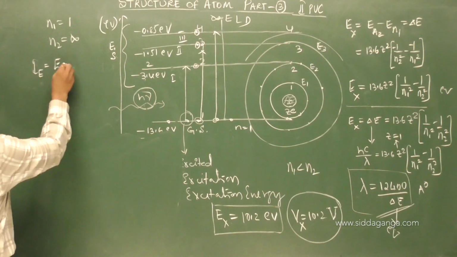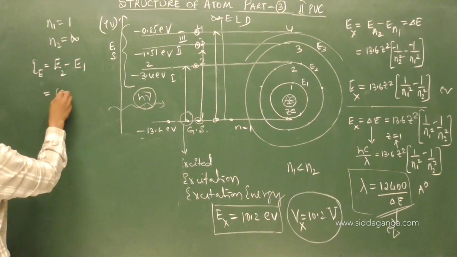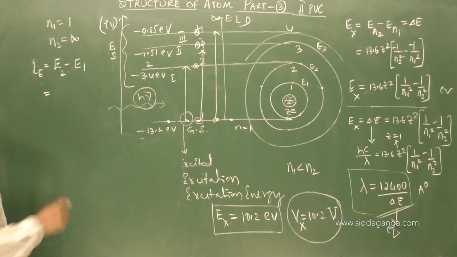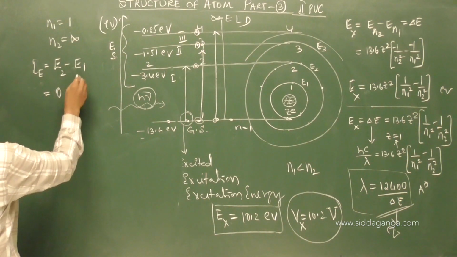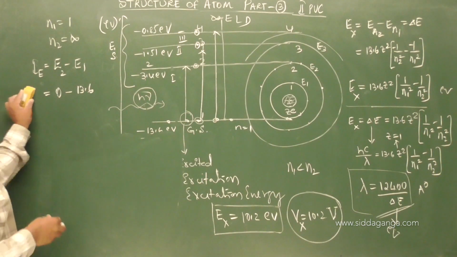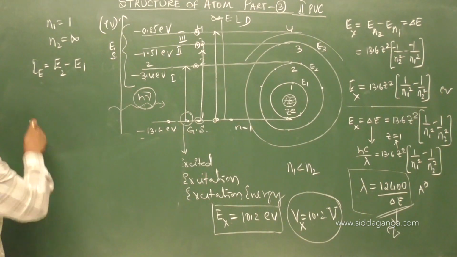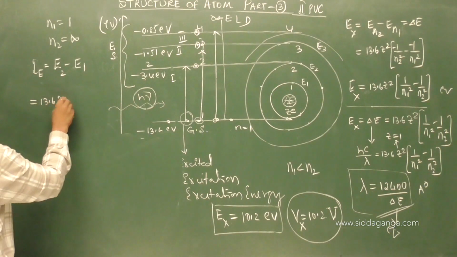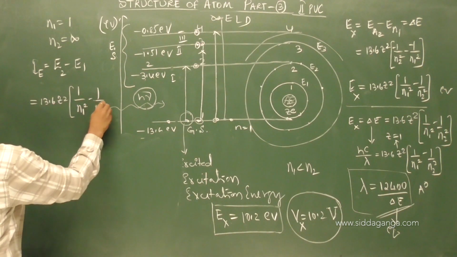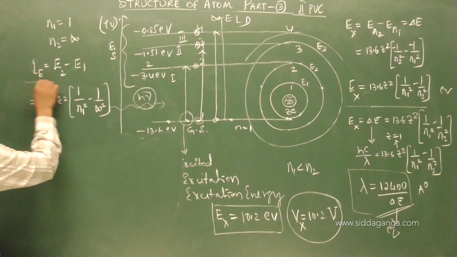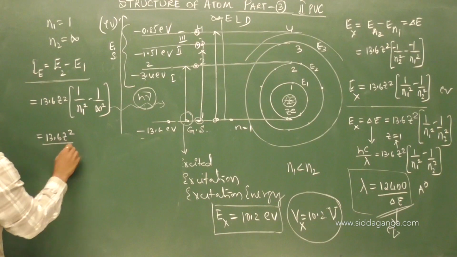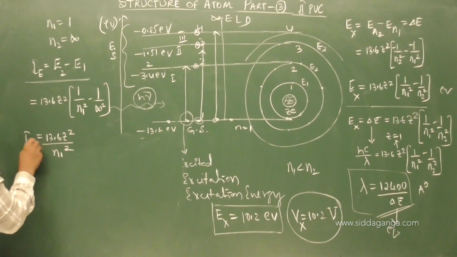It is E2 minus E1. Here E2 is 1 by infinity, so it becomes 0 minus this energy, minus 13.6. I write the same equation: 13.6 Z square into 1 by N1 square minus 1 by infinity square, written in terms of ionization energy. So 13.6 Z square by N1 square gives you the ionization energy directly.